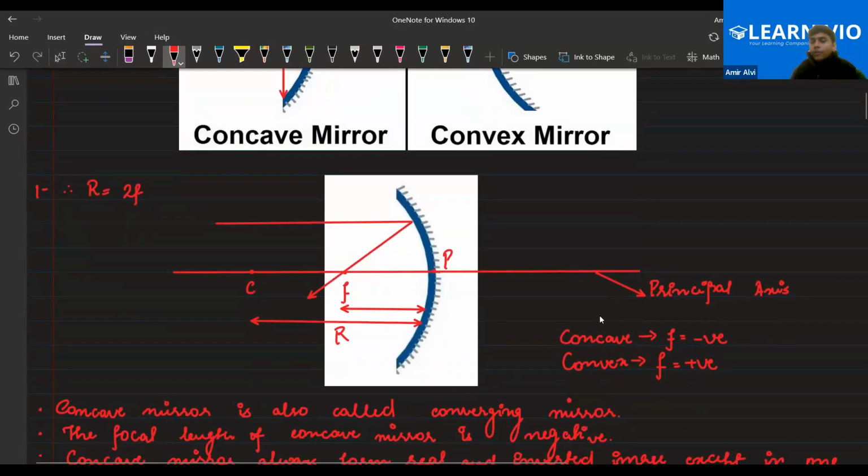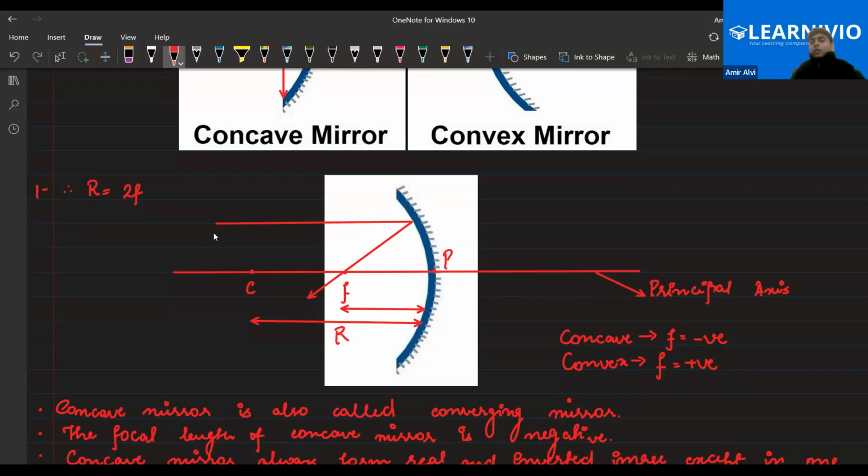And I've also given one trick to you, everyone. That is concave. Whenever you hear the word concave mirror or lens, don't just hear it. If you see the word concave, it means the focal length would be negative. Both lens and mirror will have focal length as negative for the concave. Second one is convex. That is positive. So irrespective of whether lens or mirror is given to you, the focal length of convex nature would be positive. Got it, everyone?